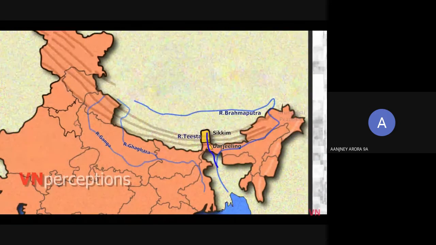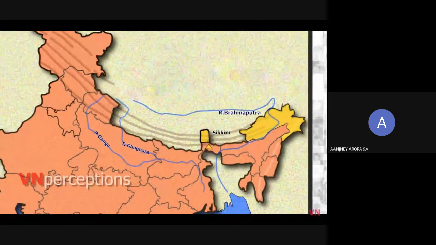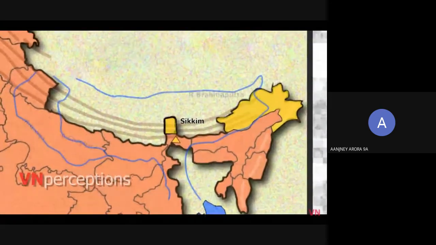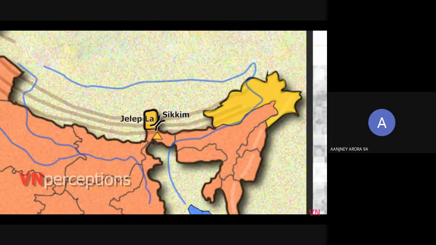It occupies the state of Arunachal Pradesh. The Eastern Himalayas are also called Arunachal Himalayas. The Eastern Himalayas have a number of passes. Jelepla in Sikkim and Bumla in Arunachal Pradesh are main routes to the Tibetan capital Lhasa.